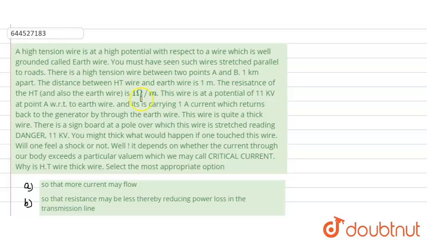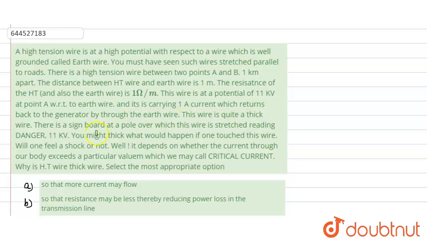The resistance of the high tension wire is 1 ohm per meter. This wire is at a potential of 11 kilovolt, that means 11,000 volts, at point A with respect to the earth, and is carrying a current of 1 ampere which returns back to the generator through the earth wire.